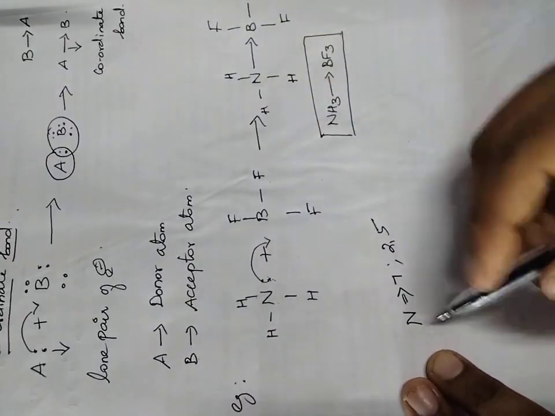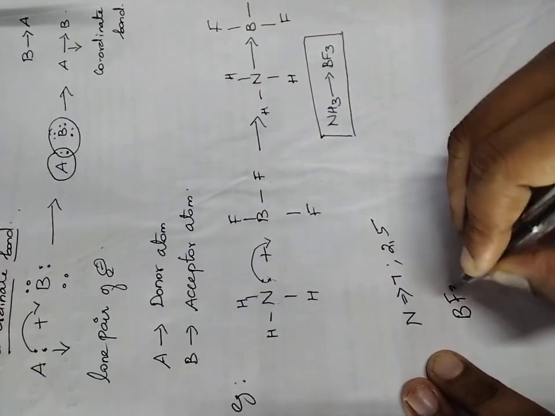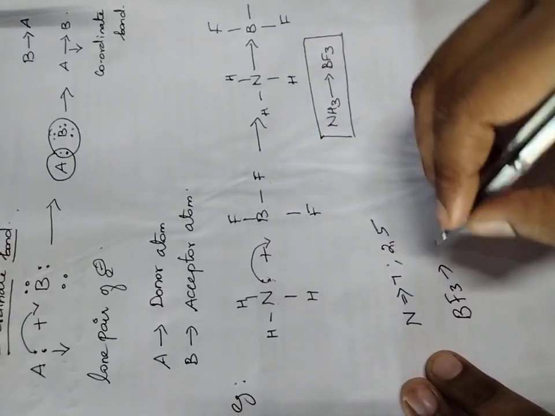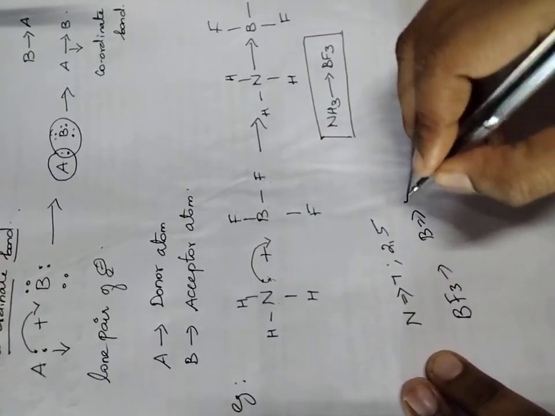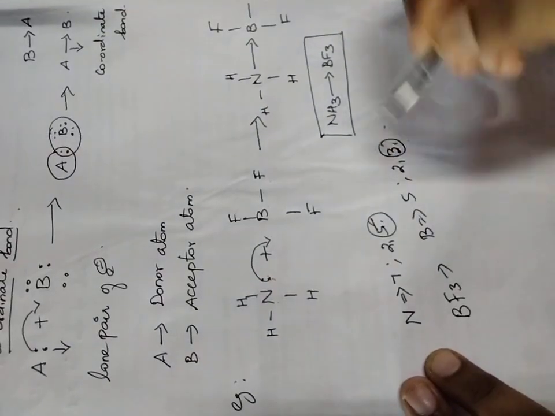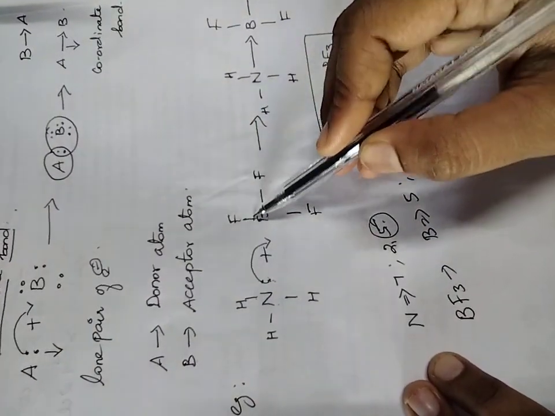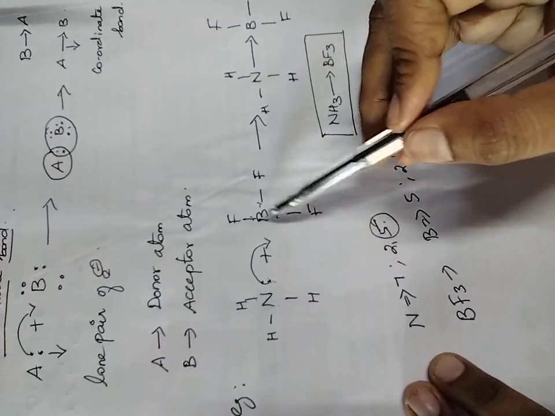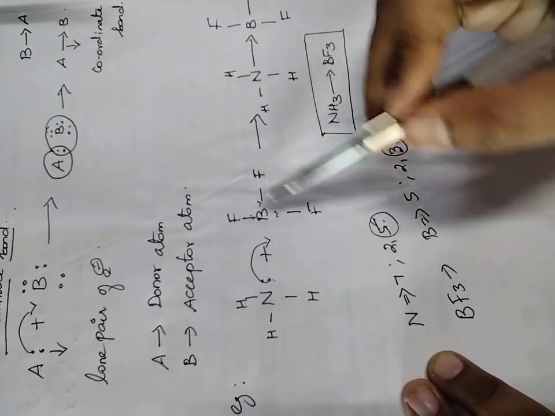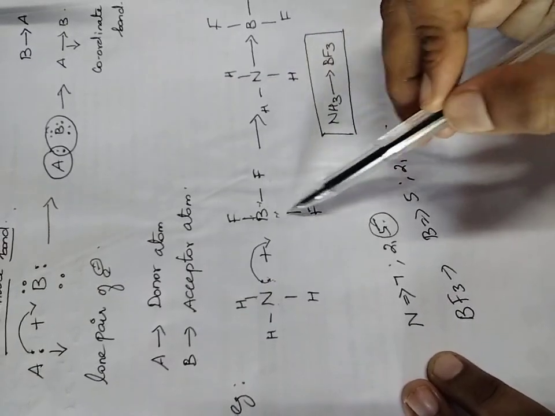So look at this structure, BF3. BF3 means boron trifluoride. For boron, what is the atomic number? So 2, 3. 3 is the valence electron. Here nitrogen has 5 valence electrons. So 3 valence electrons means 1, 2, 3. So this boron shares its 3 valence electrons with fluorine only. So the total number of electrons, if you see, is 1, 2, 3, 4, 5, 6 only.